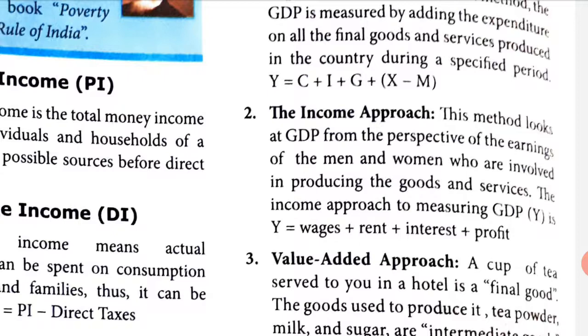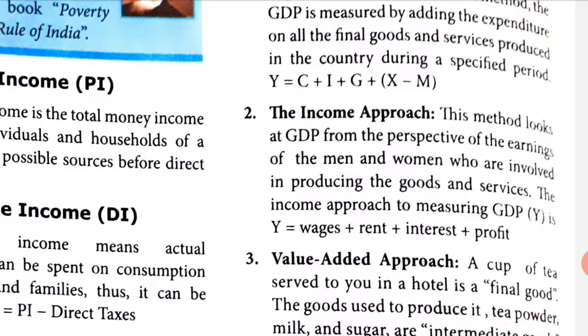Here it is the income of the men and women involved in producing the goods and services. If you calculate the income got by them in producing these goods and services, that gives you the income approach.